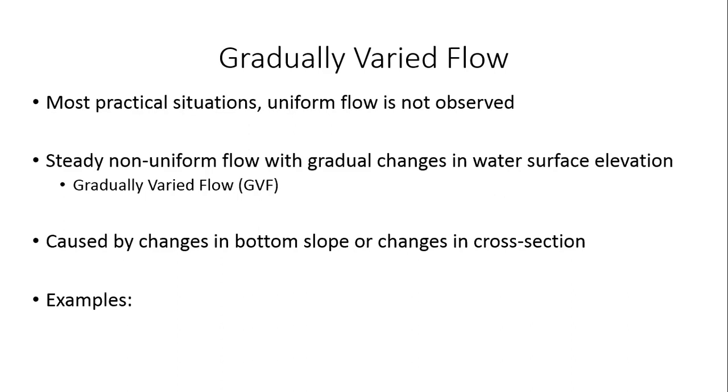So some typical examples of gradually varied flow are, for example, a backwater caused by a dam, right? So when I have a dam, it raises the water surface elevation, right? If I move far away from the dam, up in the upstream direction, the effect of the dam is not felt. But as I approach the dam, the water surface keeps building up and up and up until it reaches the dam, where it reaches the maximum height. So this is what is called a backwater, right?